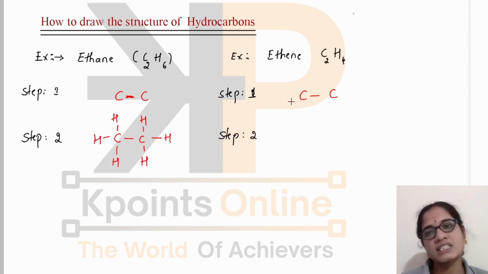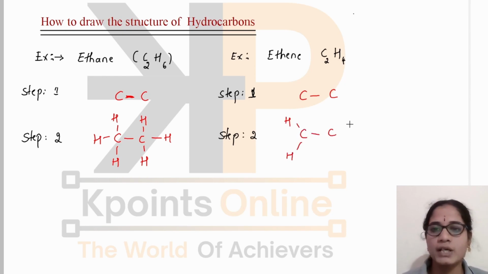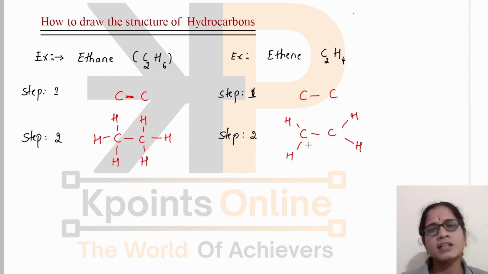Now we are going to satisfy the valency of the carbon atom with hydrogen atoms. How many hydrogen atoms are present here? 4 hydrogen atoms. So let us write those 4 hydrogen atoms in the structure. 1, 2, 3, 4. For each carbon, we have written 2 hydrogen atoms. See here whether the valency of carbon is satisfied. No. Valency of carbon is not satisfied. It is still 3.